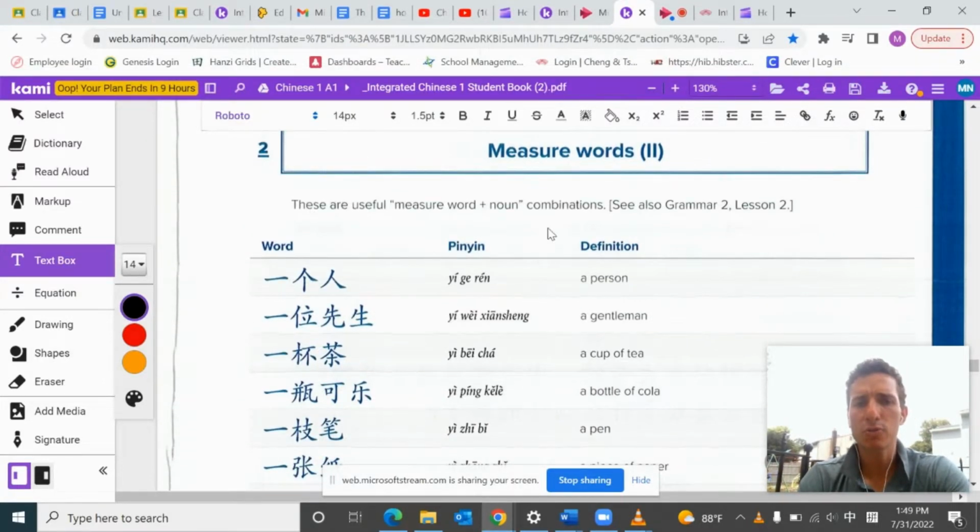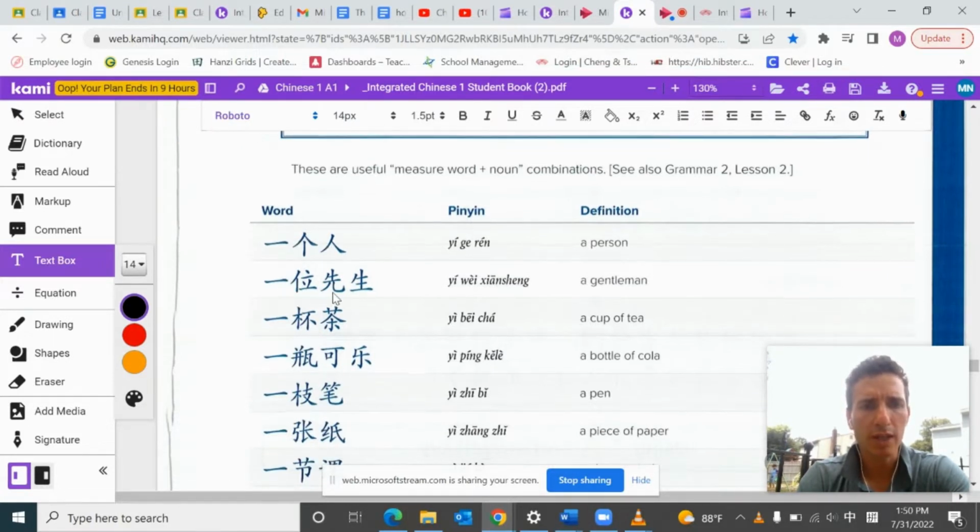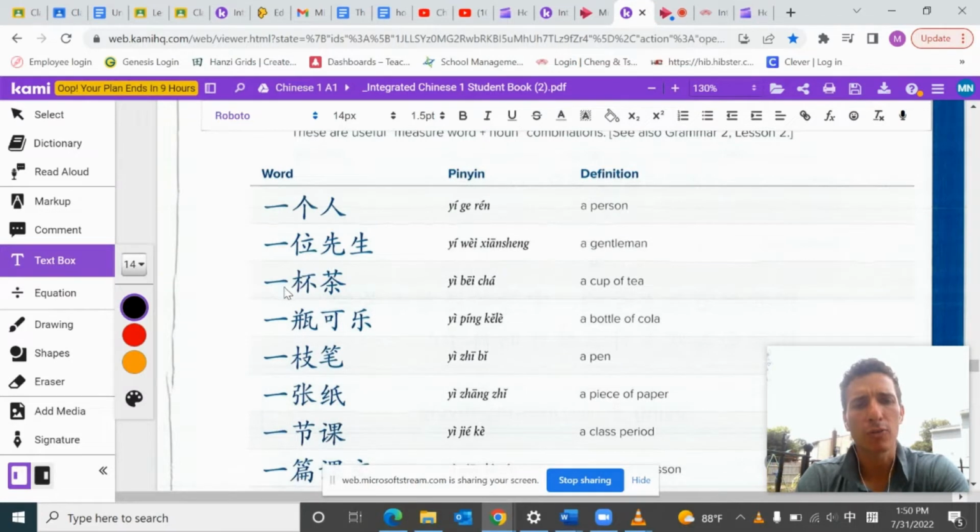So here are some useful measure words. All right, so you have here 一个人. So 个 refers to person. You notice that there's person on the radical here. 一位先生. So this is also person. This is a person radical for this. Okay, and 位 is more formal. It also refers to person. It's a bit more formal of a way to say that.